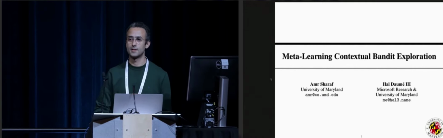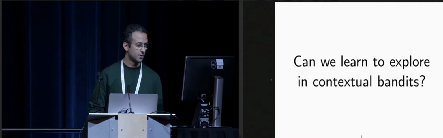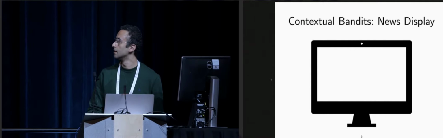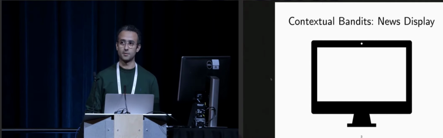The research question we try to answer in this work is how can we use meta-learning to learn a good exploration strategy in a contextual bandit setting. So let me start by setting up the stage with the definition for contextual bandits. Contextual bandits is an interactive learning setting where you have an interaction between a learning agent and an environment.